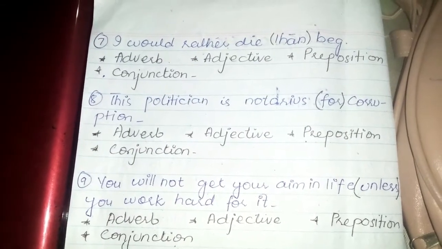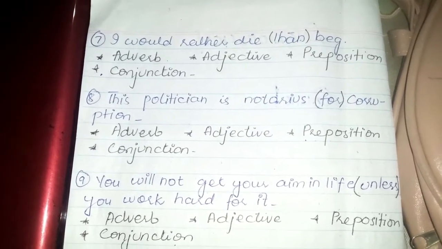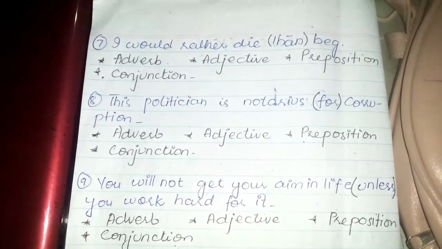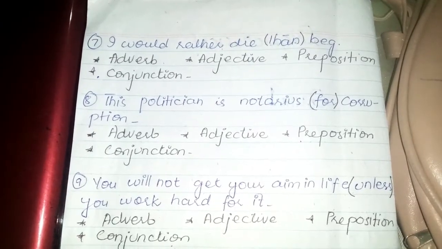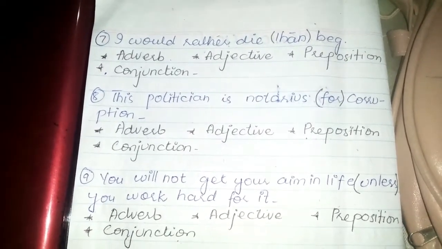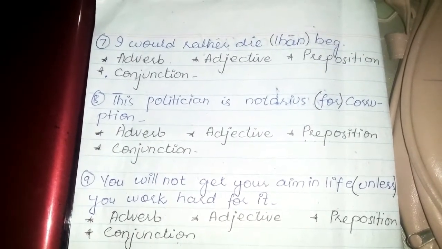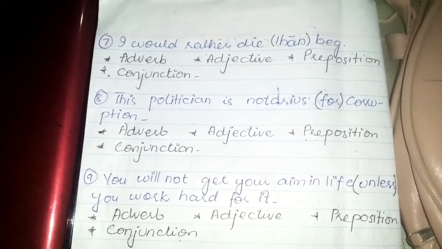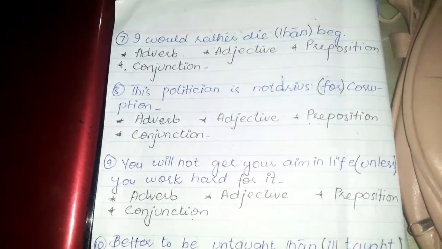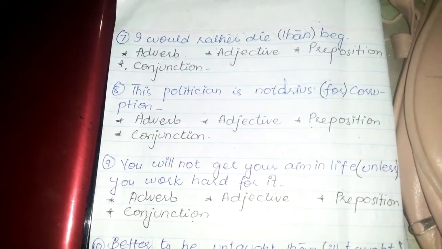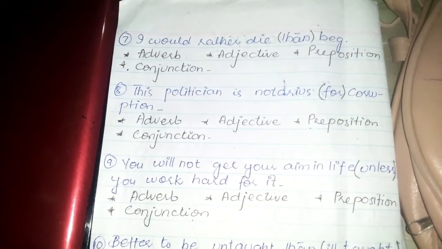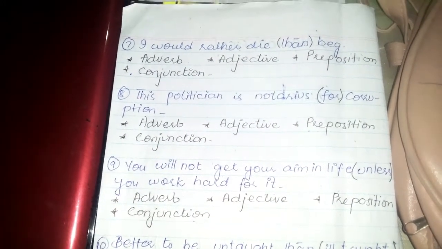Number 7, that is, I would rather die than beg. Now here again we have to identify what "than" is, either it's an adverb, adjective, preposition or conjunction. I have cleared all the concepts of these 4 things, so kindly try to solve these MCQs by yourself, in which we have the same options.